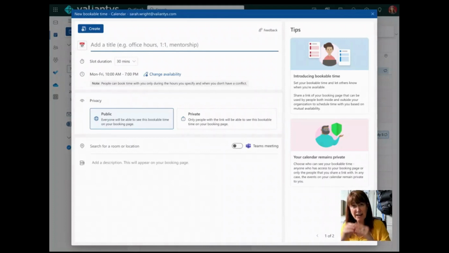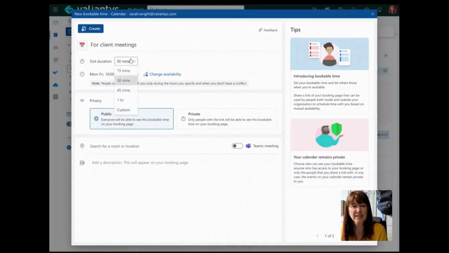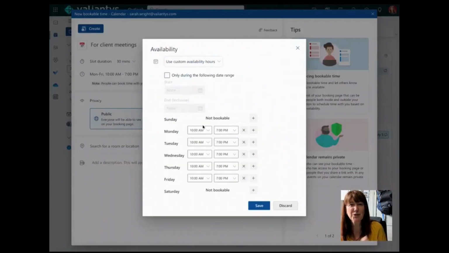So set time blocks for yourself that work for those different types of meetings. So maybe one of these is for clients. And so let's say for client meetings. And our slot duration, we can select one of these or select a custom one. And then notice here, by default, it gives Monday through Friday, 10 to 7 p.m., but we can change that availability. So this is where it matters if we're going to create separate calendars for separate purposes.